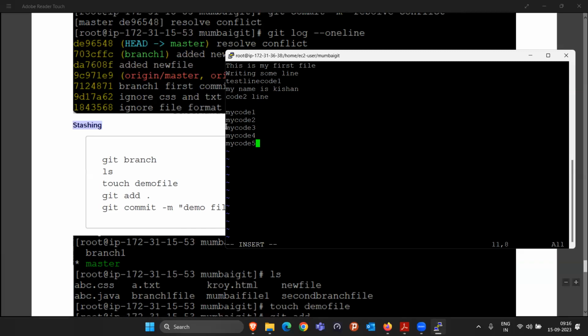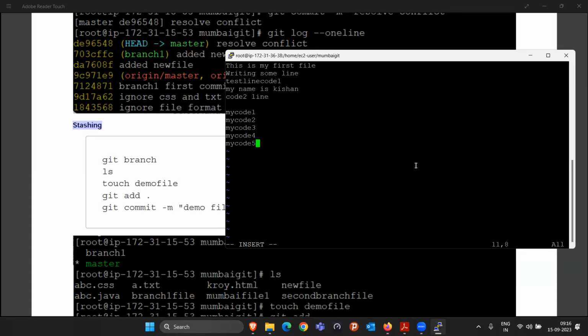Is this scenario making sense to all of you? We have written some piece of code that is not completed. So if this code is not completed, that means we cannot commit it. Second thing, if I want to do some other changes in another file or in this file itself, first I have to remove this code, right? Because whatever extra things I have done, I have to remove it. Then only I can fix the previous bug. Is this making sense?